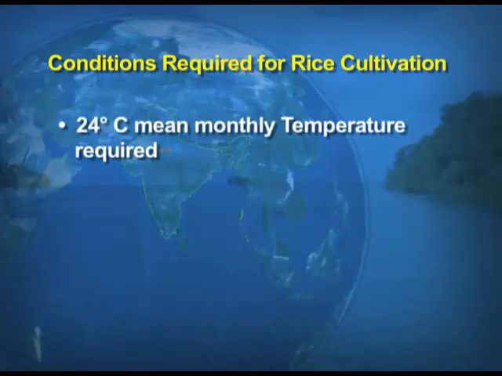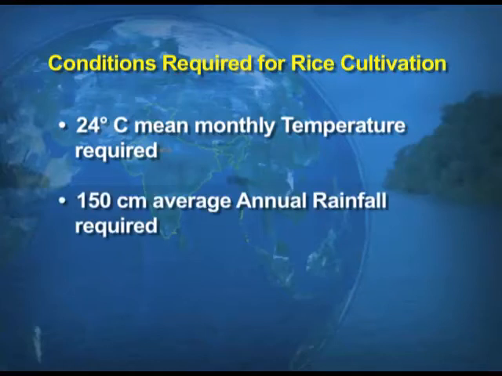We have already discussed that rice cultivation comes under the Kharif season. So, the concept must be clear to you. When we say Kharif, that means the production of the crop starts with the onset of the monsoons. The temperature required for rice is around 24 degrees Celsius mean monthly temperature, and 150 centimeters of annual rainfall is required for rice.